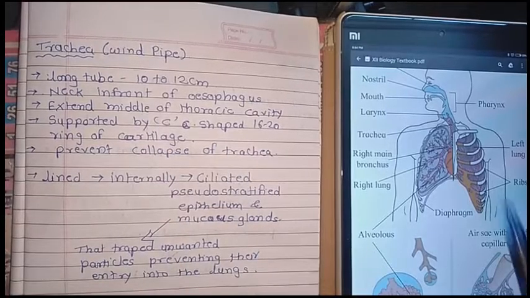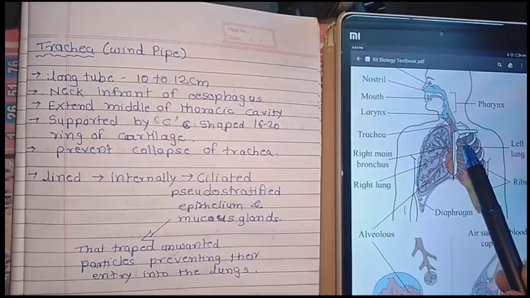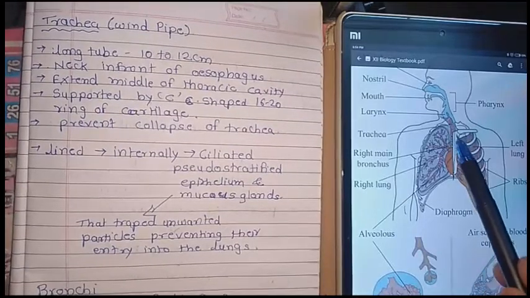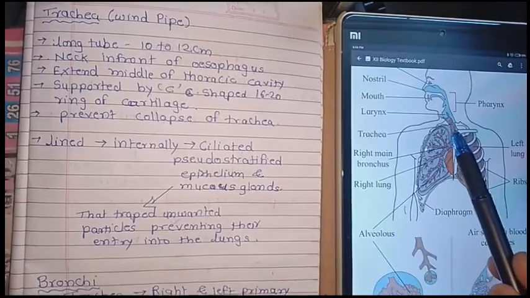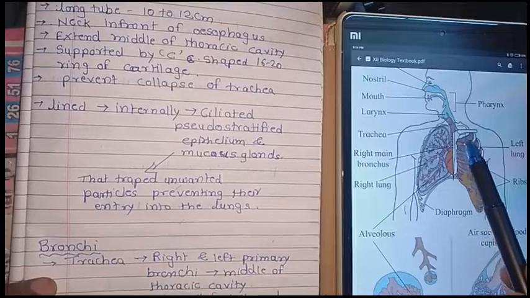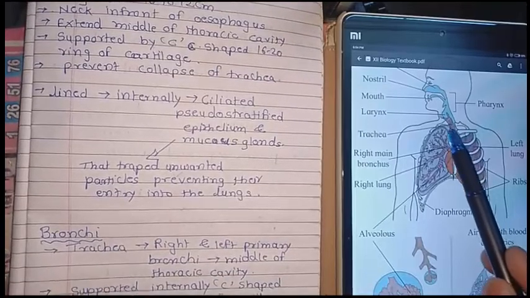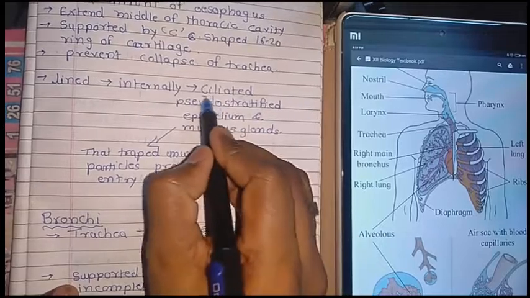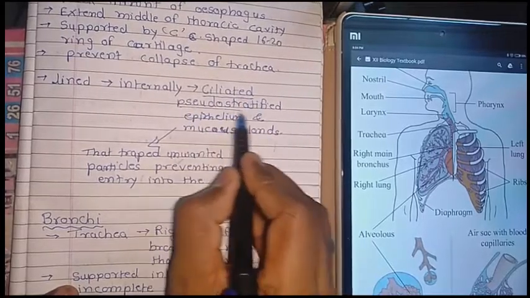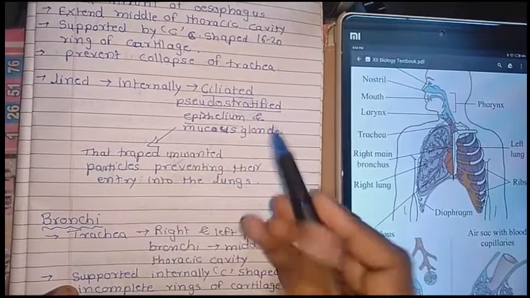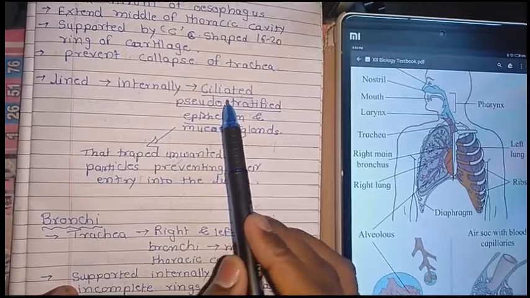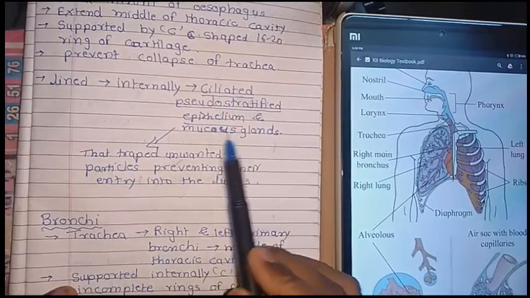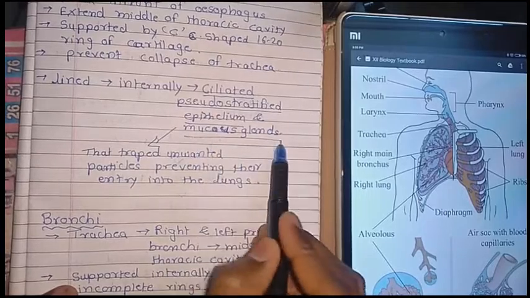Now this trachea is the windpipe. Externally it is a 10 to 12 centimeter long structure extending up to the thoracic cavity, and it has cartilage. Then, how is it structured internally? Internally, it is made up of ciliated pseudo-stratified epithelium, and it also has mucus glands.